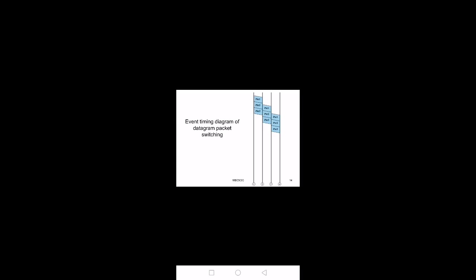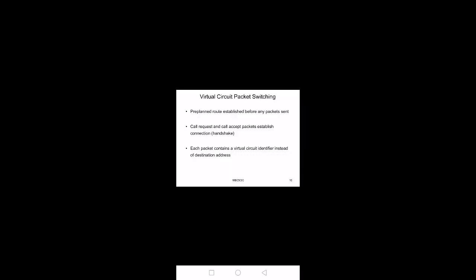So a packet can choose any route, and if a link or node has failed, it can reroute. There are routing protocols that will route the packet along the best available paths to the destination. In case of virtual circuit packet switching, there is a pre-planned route established before any packet is sent. So it is almost similar to circuit switching.